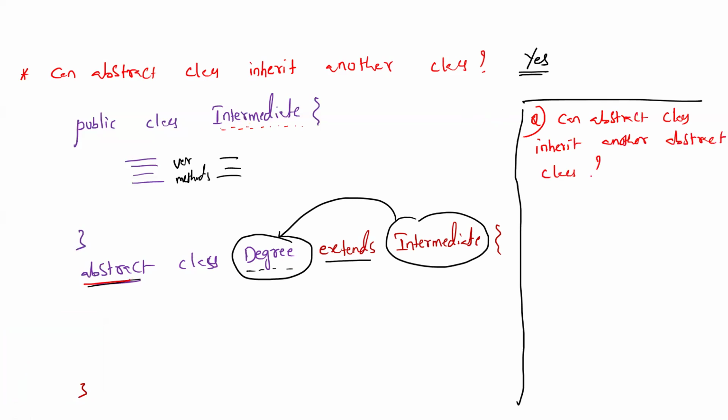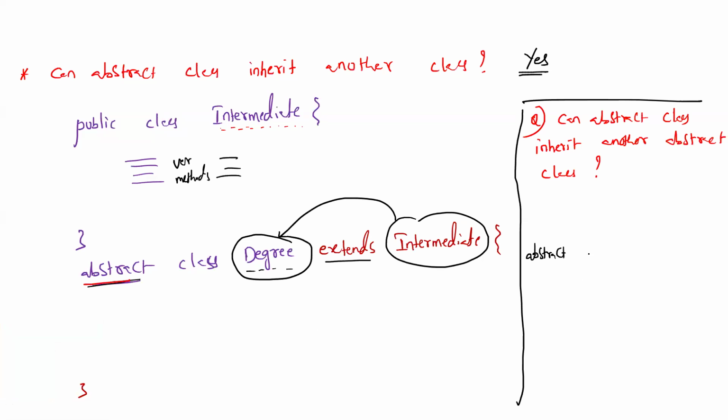This is my question. What is your answer? My syntax is, there is an abstract class named A, followed by abstract class B extends A. This is the example.